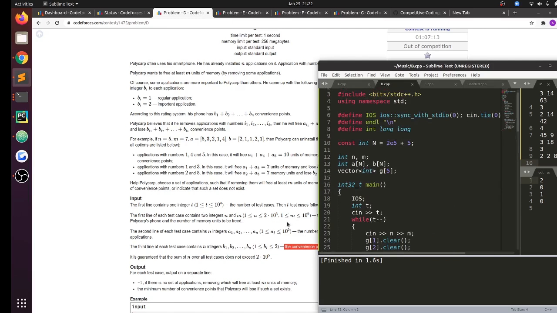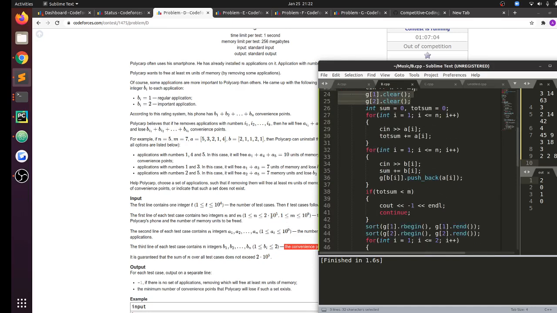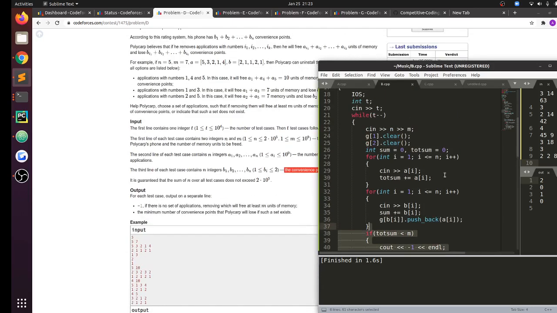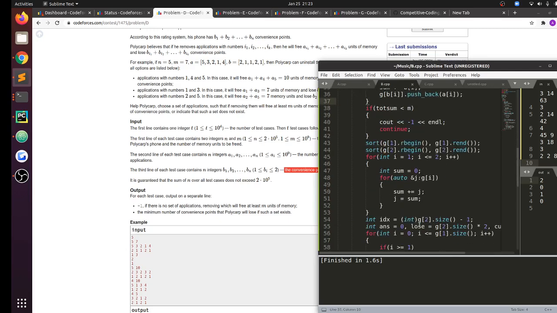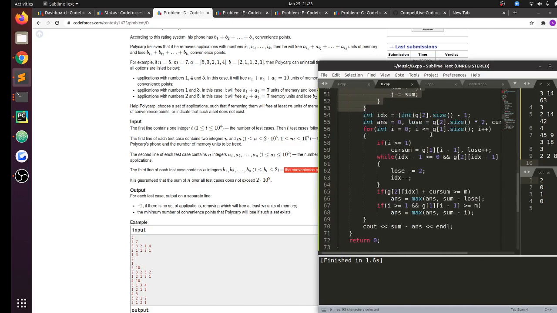I have n up to 2e5 plus 5. I've cleared the global arrays. If total sum is less than m, I continue, which is fine. Otherwise, I sort both of the arrays independently. I take prefix sums over both the arrays, and then I apply a sort of 2 pointers.